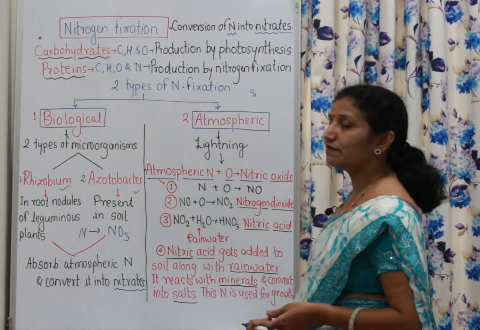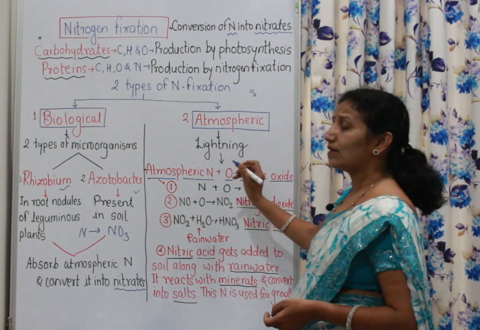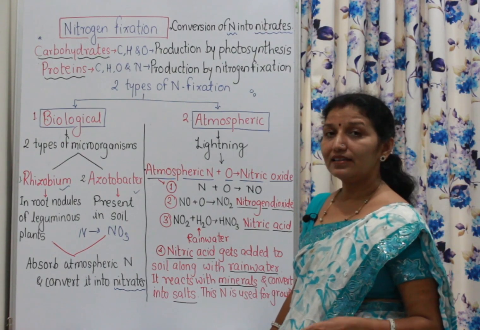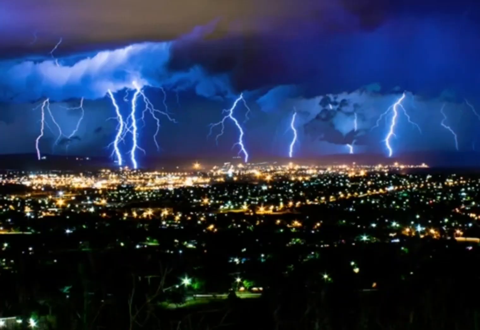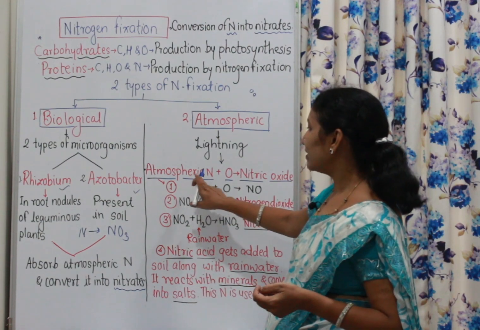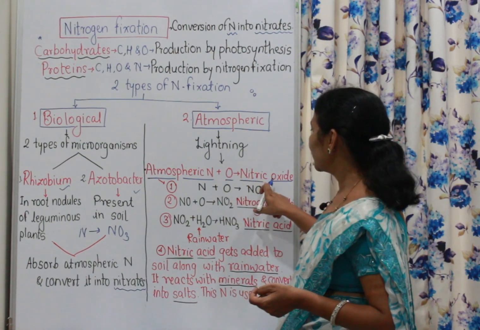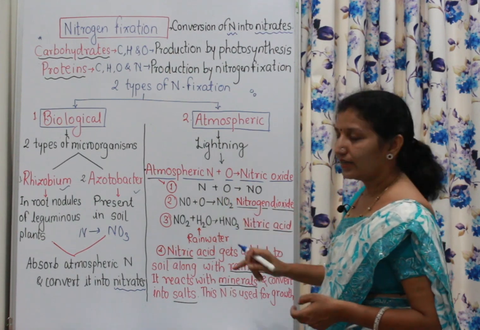Now atmospheric nitrogen fixation. It occurs at the time of lightning, whenever there is rain and lightning. And what happens at the time of lightning? There is nitrogen in the atmosphere, you know, there is 78% nitrogen in air, and that atmospheric nitrogen combines with oxygen and there is formation of nitric oxide. See, the process is described here.